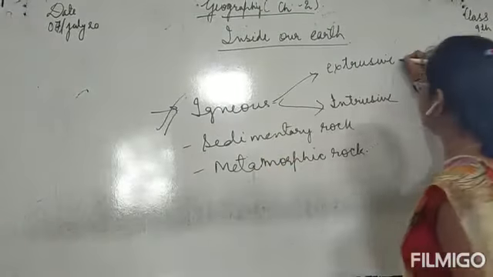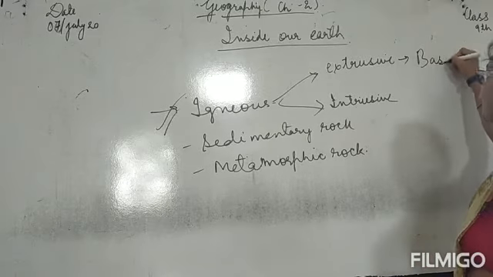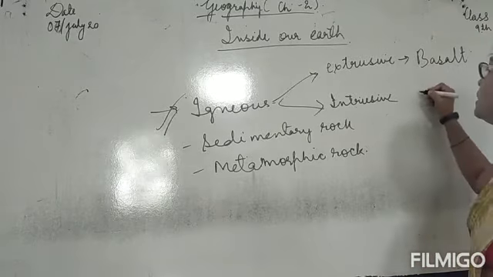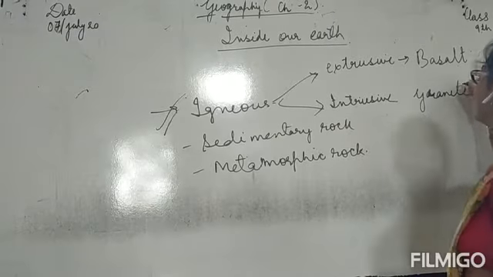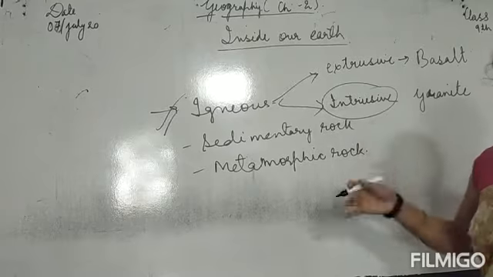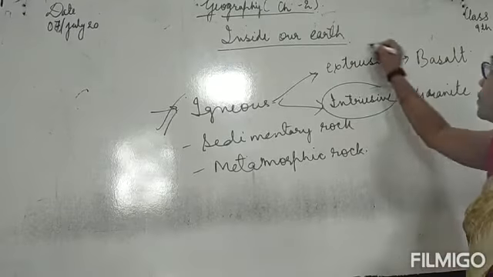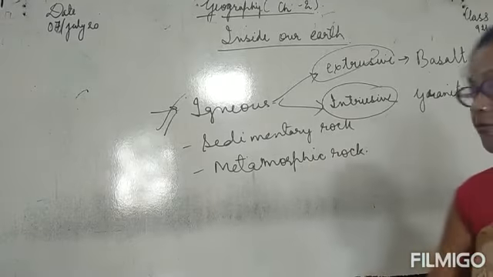Basalt is an extrusive kind of rock. Granite is an intrusive kind of rock because it is formed under the surface of earth. Basalt is extrusive because it is formed on the surface of earth.